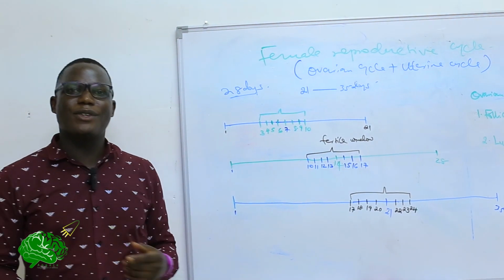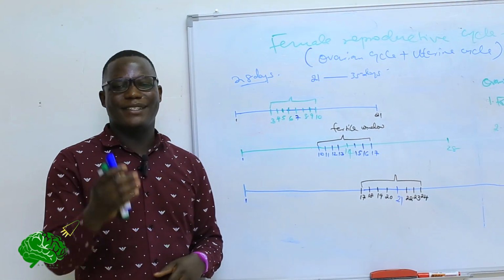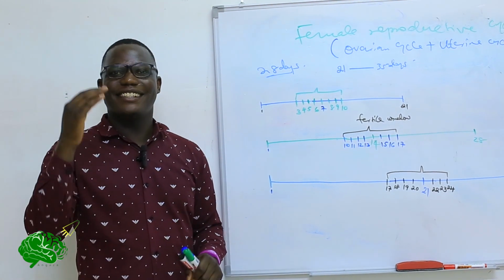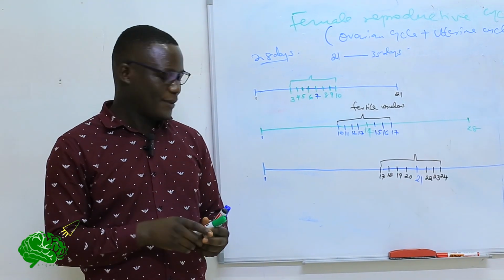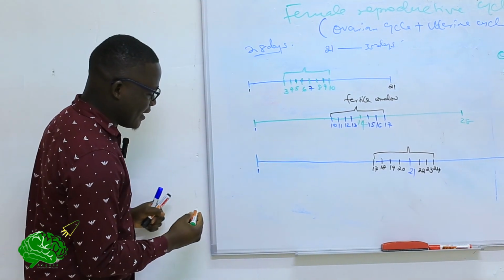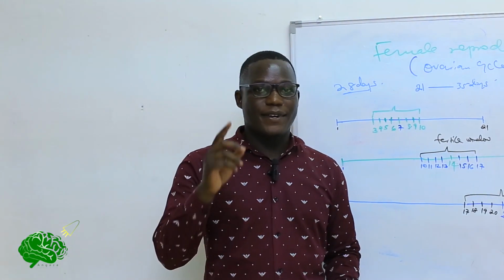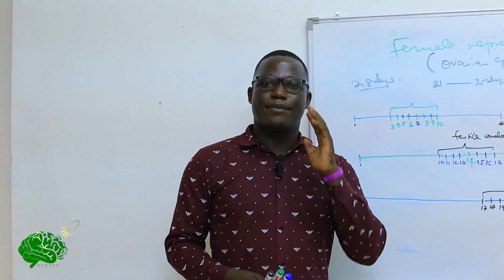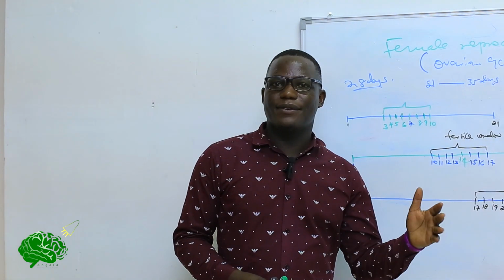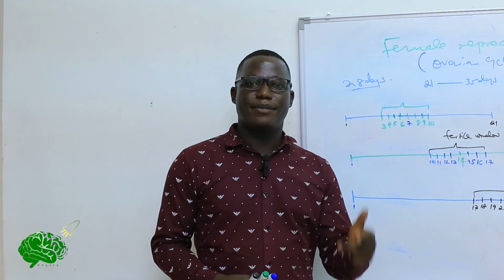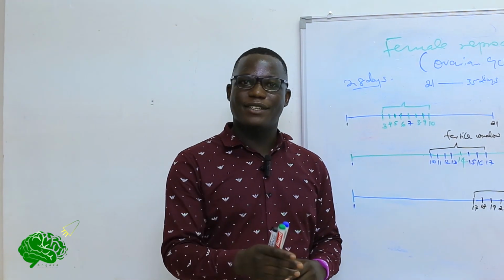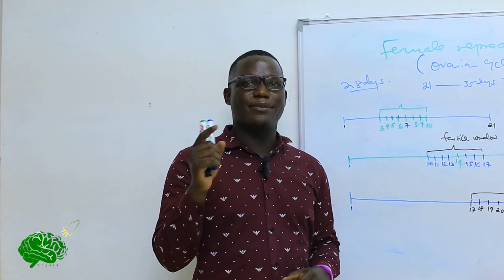So the last question which we are supposed to give an answer to is: is it possible for someone to conceive during the menstrual flow? Let's have an answer to that. Now, if you can remember the phases of the uterine cycle, the first being the menstrual phase, the second being the proliferative phase, the third being secretory, and the last one being premenstrual.